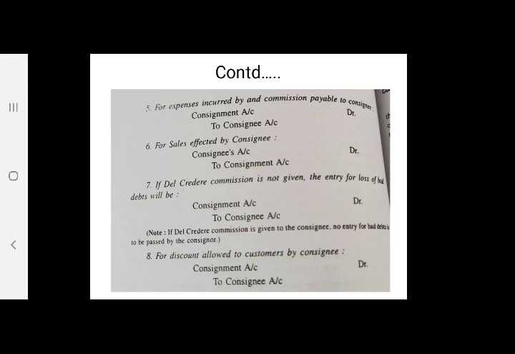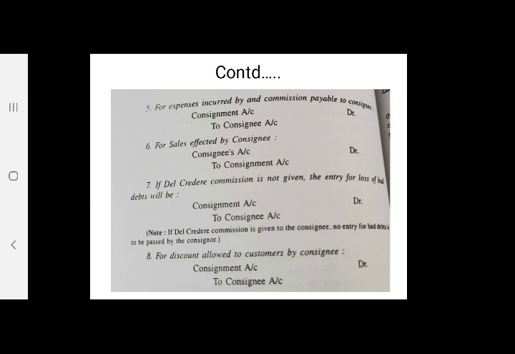In the last lecture we saw there is a commission called Del Credere Commission. It is given for the loss which arises from bad debts. When the sale is made on credit basis, there is a chance of bad debts. If Del Credere Commission is not given, the entry for loss of bad debts will be consignment account debit to consignee account, because the consignee has made the credit sale.